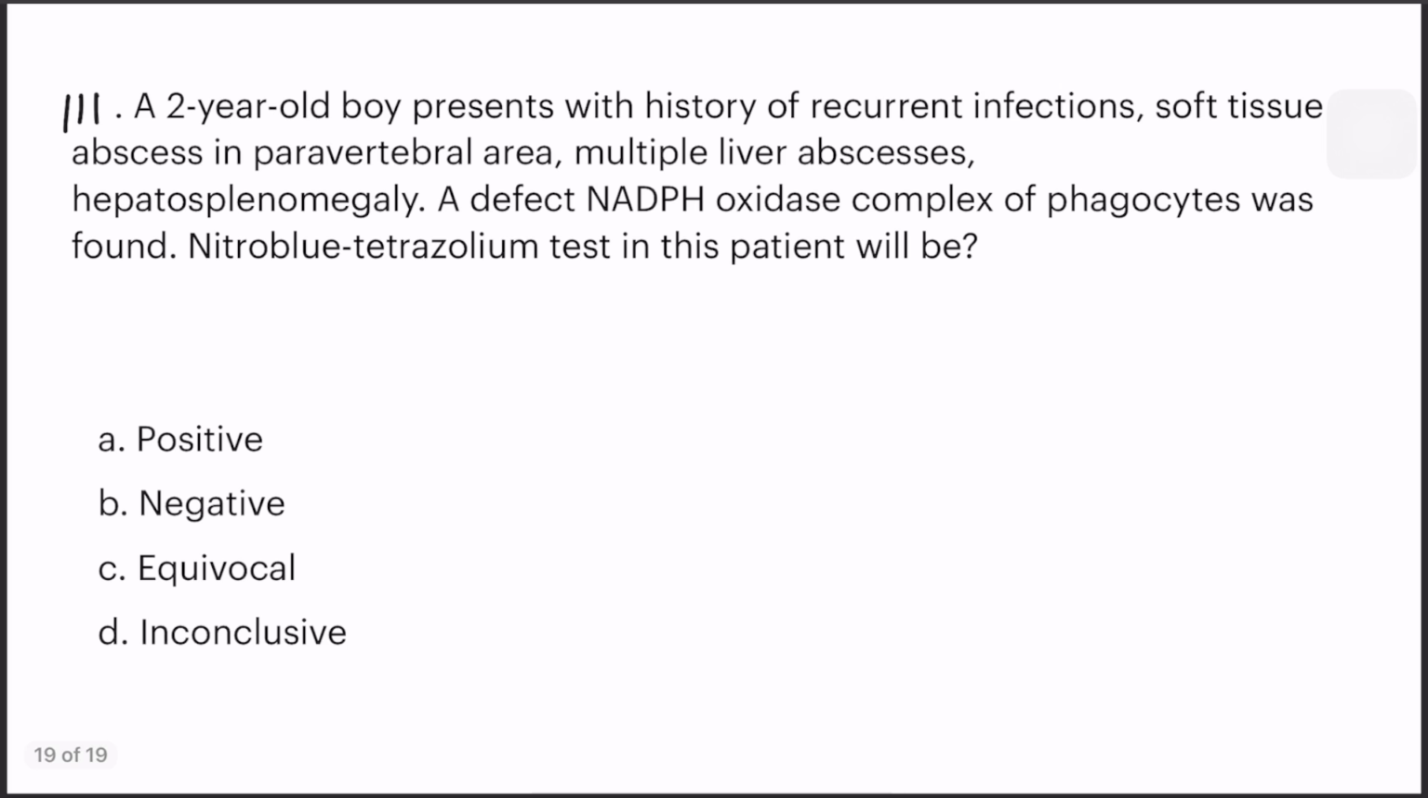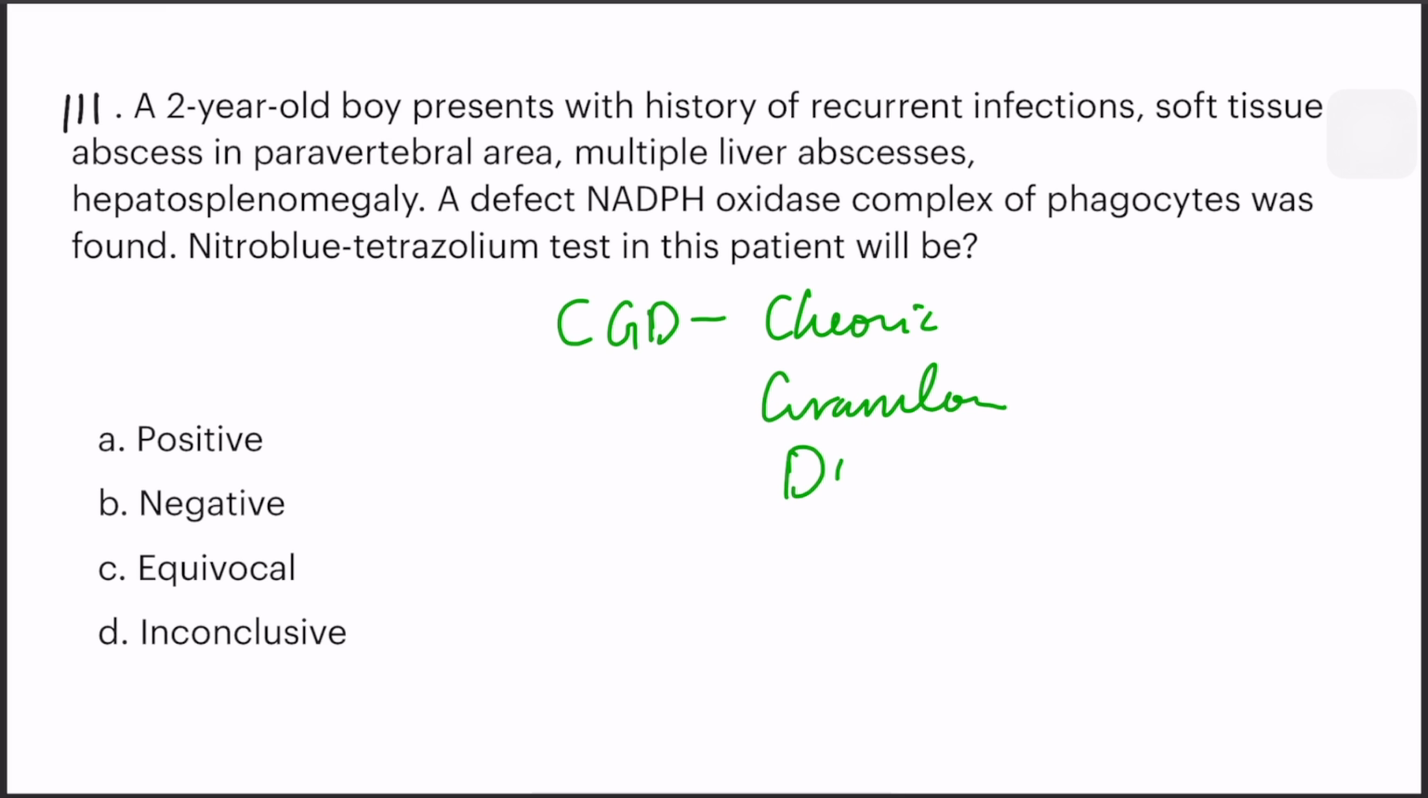A 2-year-old boy presents with a history of recurrent infections, soft tissue abscess in paravertebral area, multiple liver abscesses, and hepatosplenomegaly. He's having multiple infections, and they have given a clue also. It is due to a defective NADPH oxidase complex of phagocytes. So the disease here is called CGD, which is chronic granulomatous disease.